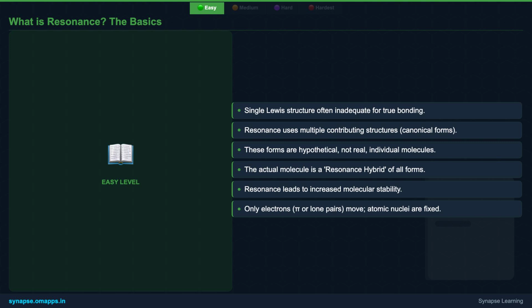It's a way of representing a molecule using several contributing structures, also known as resonance structures or canonical forms. These structures are purely hypothetical, they don't exist on their own. Instead, they blend together to form the molecule's true identity, which we call the resonance hybrid. This hybrid is far more stable than any single contributing structure. Think of it as a molecular superpower.